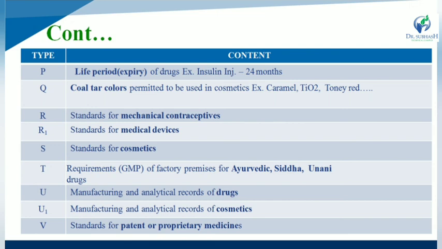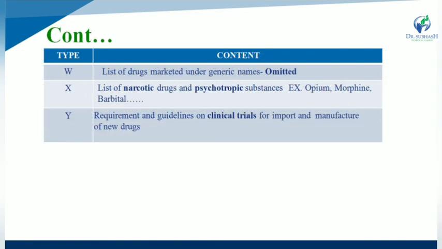While Schedule V is the standard for any patented medicines, while Schedule W gives a statement about the list of drugs that are marketed under generic name, that is omitted. So Schedule W is most widely useful for any drug marketed under generic name, while Schedule X is the list of narcotic drugs and psychotropic substances. Examples: opium, morphine, barbital. All are examples of narcotic and psychotropic substances. So Schedule X stands for narcotic and psychotropic substances.